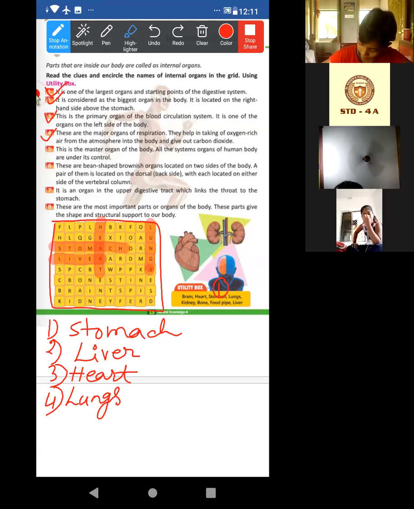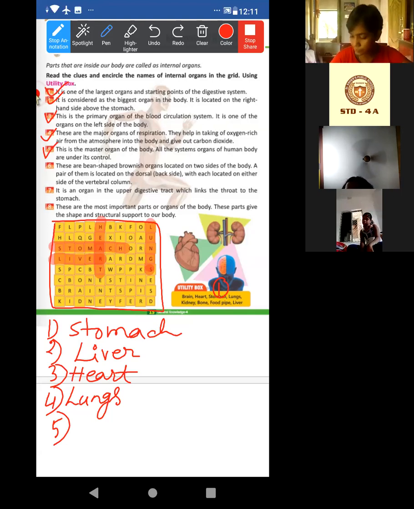Done. Now the next one, number 5. Now the fifth one, okay? This is the master organ. Basically, master organ means what? Definitely it must be brain. Master organ means this is brain, okay?